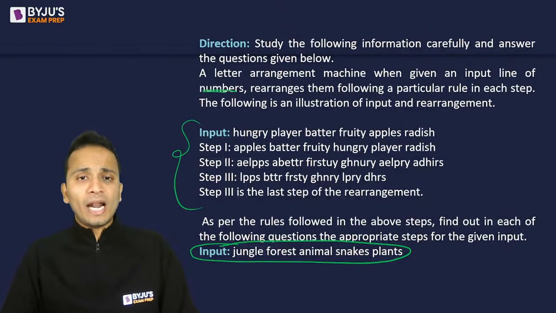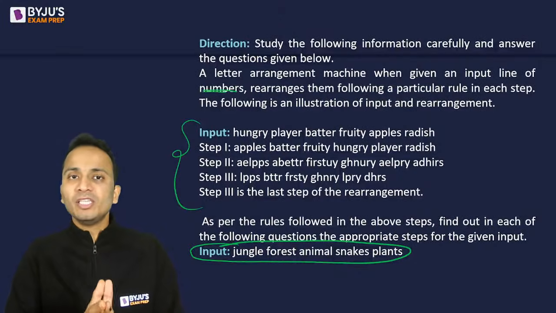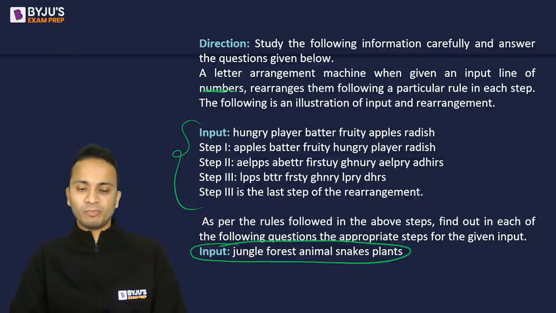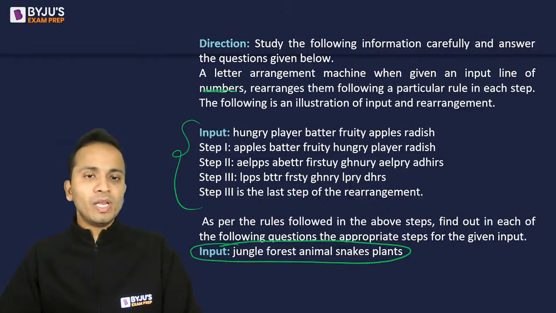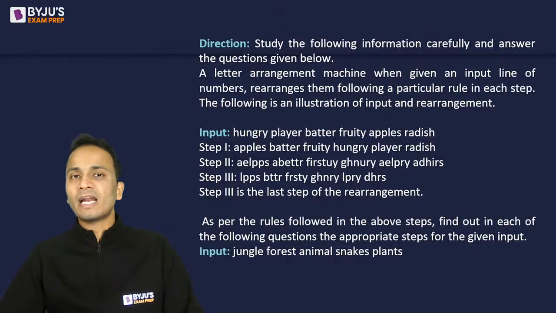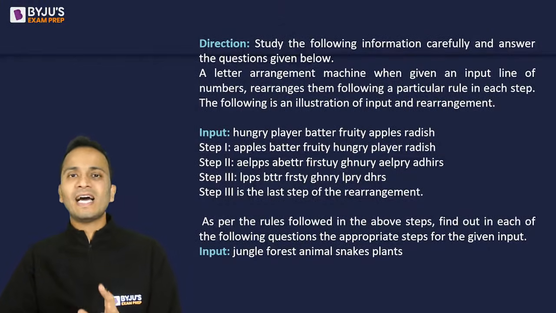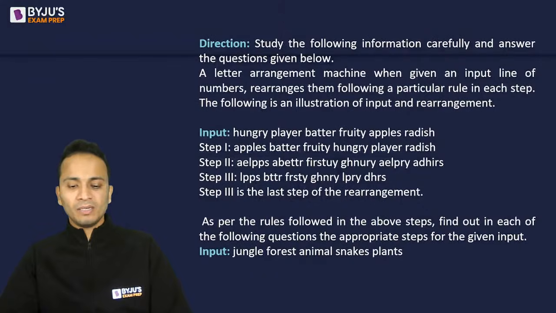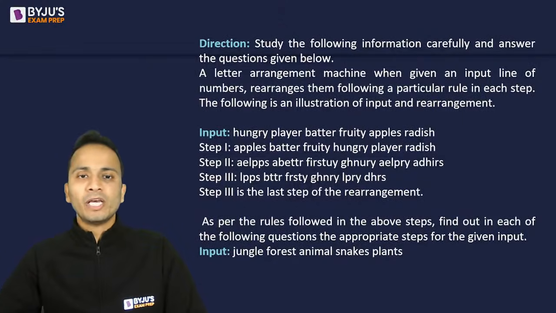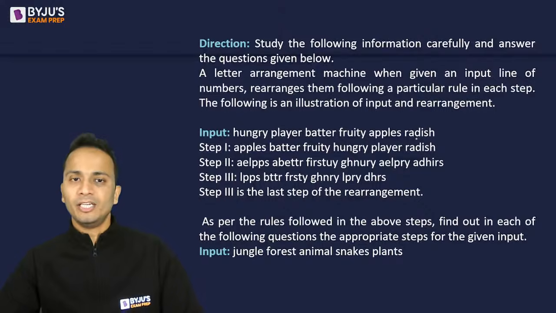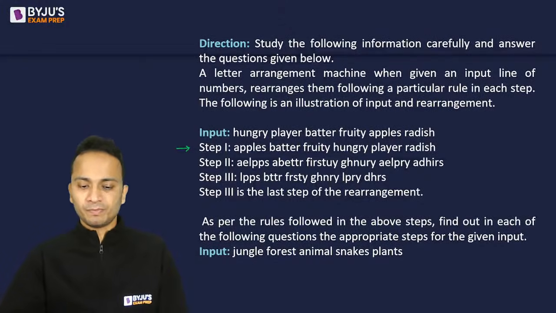Now, those who are able to understand what is happening in this machine, please write yes in the chat box. Varun, if you look at it carefully, you will find that it is an easy one. So the input is hungry, player, batter, fruity, apples, and radish. All right. Now all of you tell me what has happened in the first step.